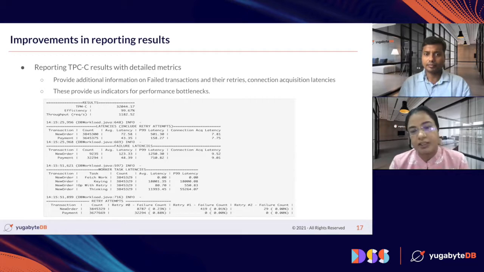The worker task latency tells us the time spent for each transaction in each area, like fetching, keying, executing the transaction, and then the thinking time. So it provides a split up for all types of transactions. And the last is the retry attempts. For whatever failed transactions, we perform 2 retries, and it displays how many transactions still failed after the retry.